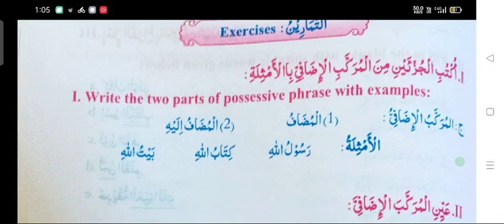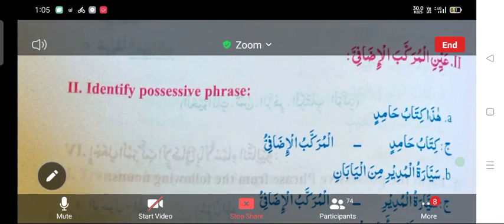We are proceeding towards the next exercise. This is also a compulsory exercise in your final exam. Here, exercise 2, Ayyinil Murakkab al Izafi, identify possessive phrase. This question will come in the final exam under section 12A, which carries 4 marks. He will ask you to find out possessive phrase from the given sentences.